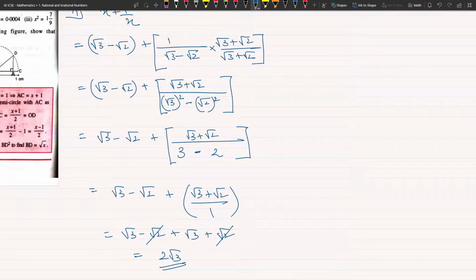2 root 3. Please note कर लो इसको अच्छे से और इसको याद भी रखो मैंने कैसे सॉल्व किया है. I am going to solve all the three for you so that your rationalization becomes more and more clearer. Remember, I am recording this. You can view it later if you are facing any doubts. And today I am going to give you some homework from maths which you will do today, and tomorrow in your class I am going to solve your doubts.